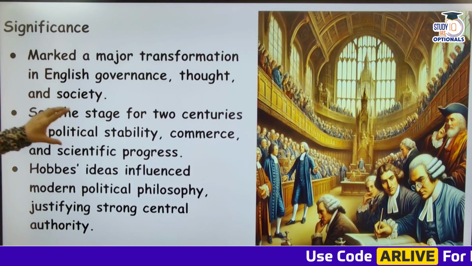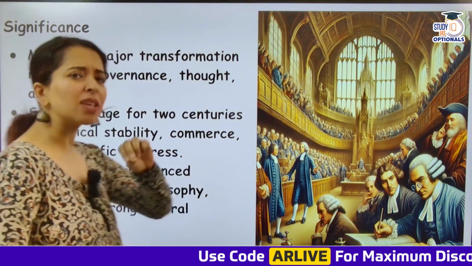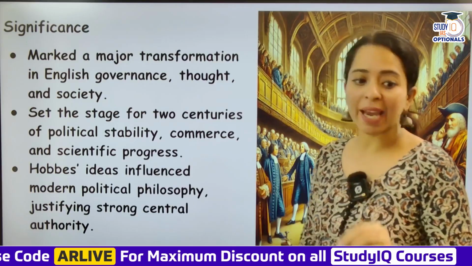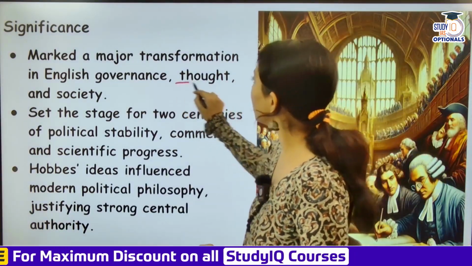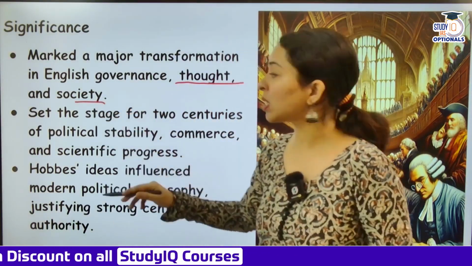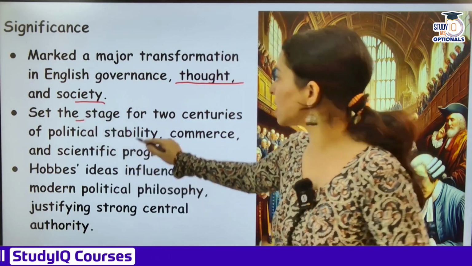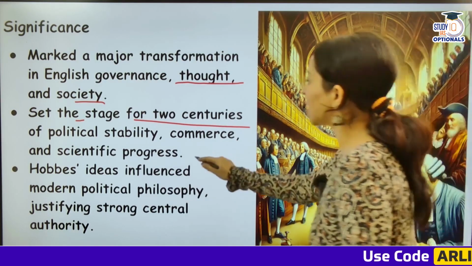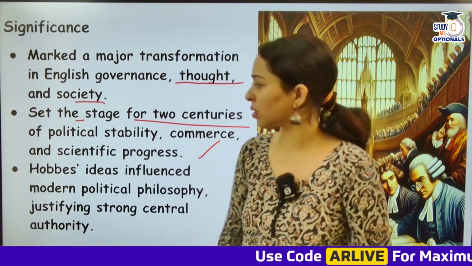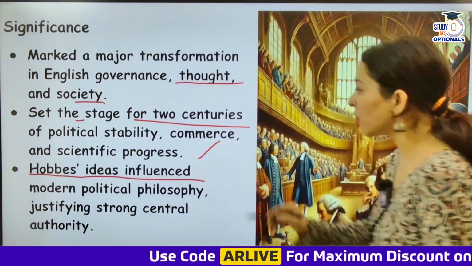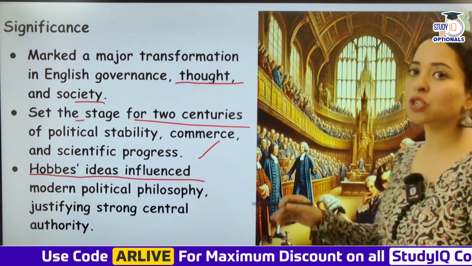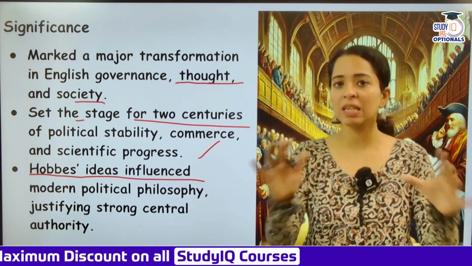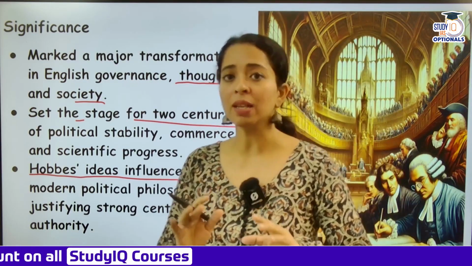Significant. This marked a major transformation in English government thought. So why is Leviathan by Thomas Hobbes so important? Because this marked a very major transformation in English governance, thought and society. This work set the stage for 2 centuries of political stability, commerce and scientific progress. This is the reason Thomas Hobbes becomes so important. Thomas Hobbes' ideas influence modern political philosophy, justifying a strong central authority that makes it a very enriching work in bringing political stability within England.